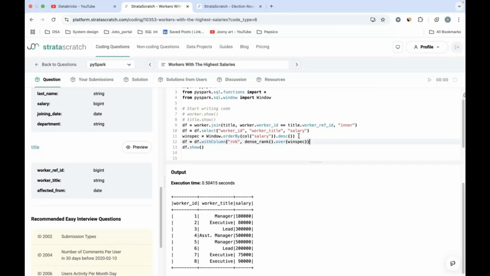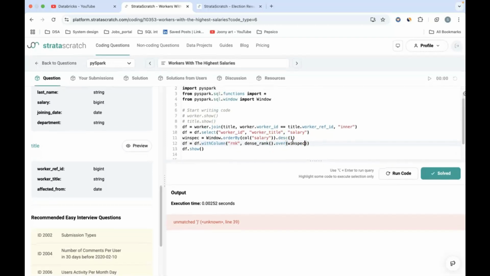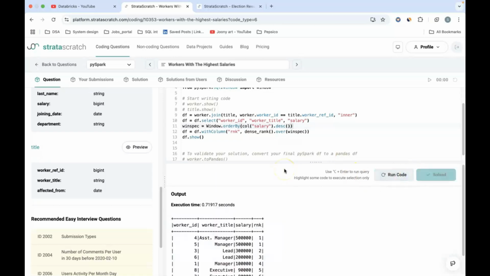So let me go ahead and do a df.show to show you what exactly the result is. Okay, there is a mismatch in the bracket. Let me just figure that out in line 39. I don't know why it says line 39, but let me see. Okay, here we have this order by, which has a mistake because I have to order it by this and then close it. Here we go. So now we have the worker ID, worker title, salary, and rank.